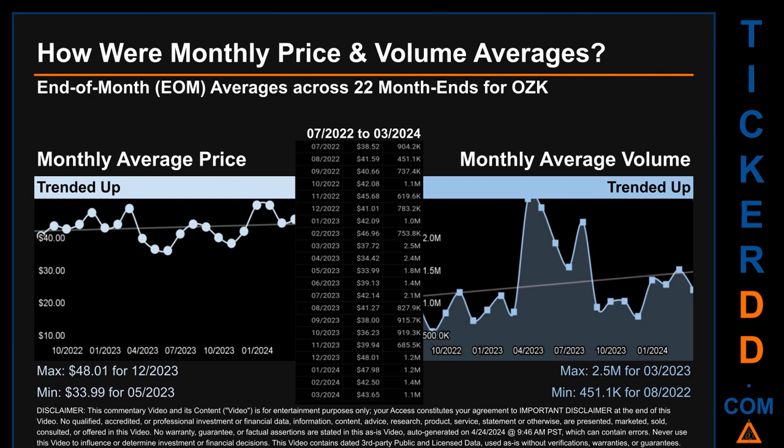The maximum end-of-month average price was $48.01 for 12/2023, while the minimum was $33.99 for 05/2023. Looking at volume, 03/2023 and 08/2022 respectively saw the highest and lowest monthly average volume at 2.5 million and 451.1 thousand.